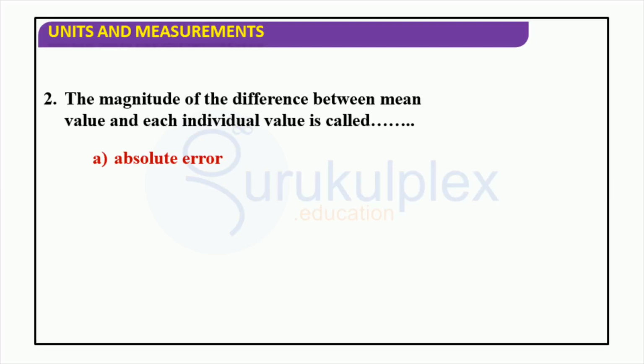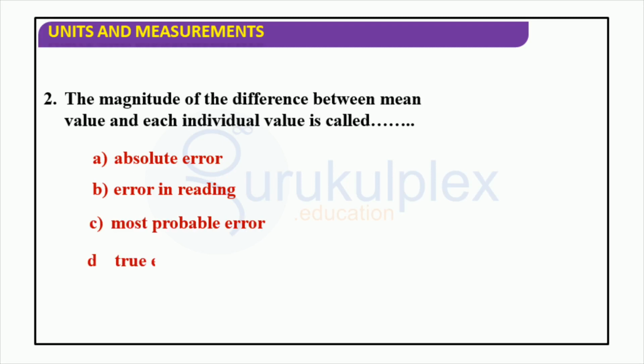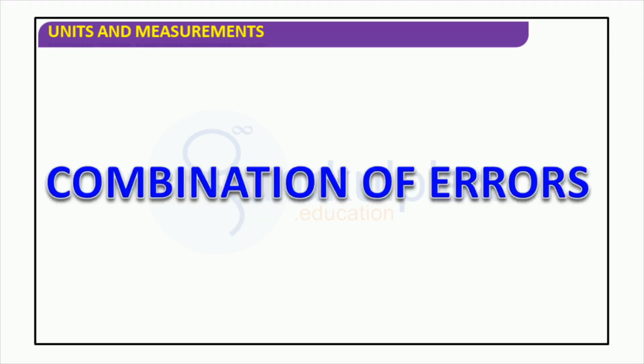Answer. The magnitude of the difference between the mean value and each individual value is called absolute error. This is the difference between two numbers that can be either positive or negative, and is usually expressed as the absolute value. As an example, if the mean is 8 and one individual value is 5, then the absolute error would be 3.